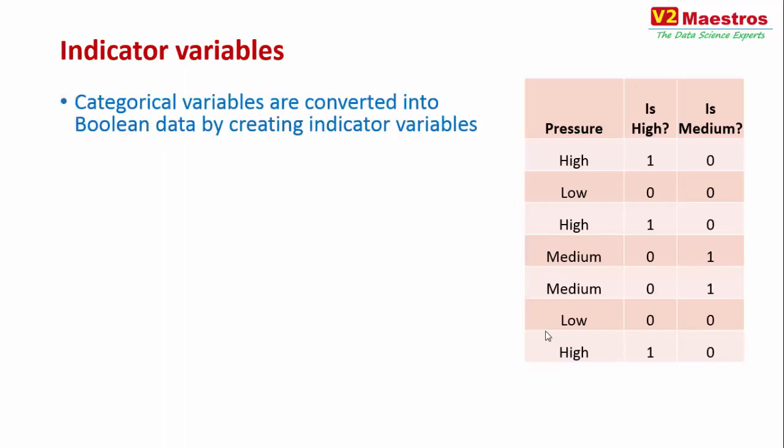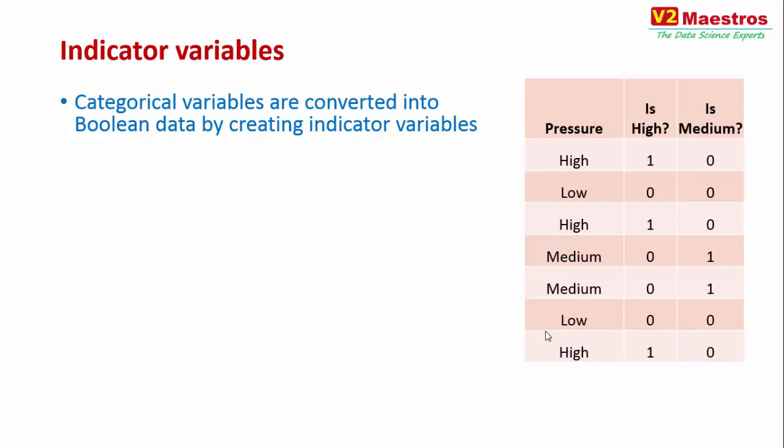In the case of indicator variables, what you're doing is converting categorical data into Boolean data. Now, how do I convert categorical data into Boolean data? An example is shown on the right side, where you have a categorical variable or a classification variable like pressure. Pressure has three unique values: high, medium, and low.